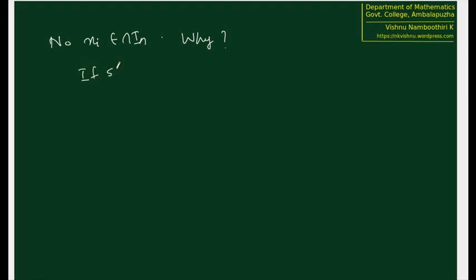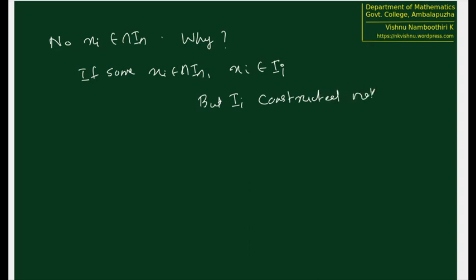If some xi belongs to the intersection of the In, then that xi belongs to II. But II is constructed not to contain xi.